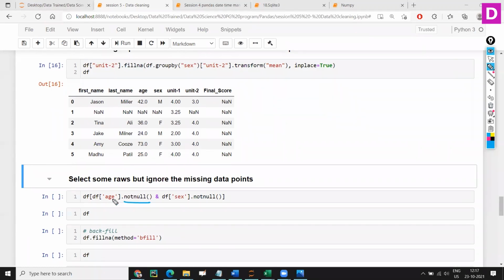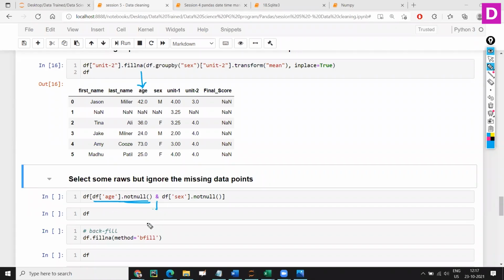So here we are trying to understand different methods. I'm saying from the data frame, select age, which should be not null. Select this age. I don't want to see null.